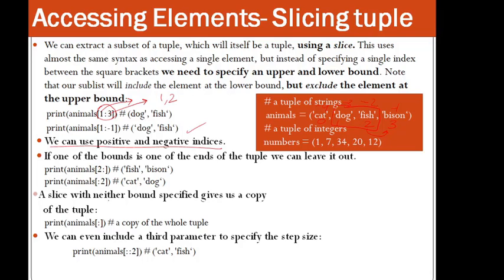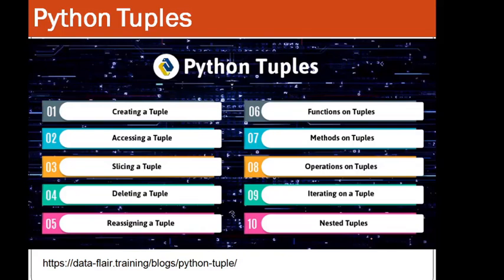A slice with neither bound specified gives a copy. So when you are taking the copy of the whole tuple, you are just putting the slice. We can even include a third parameter, that is step. We have already seen that also. Step means leaving how many elements.